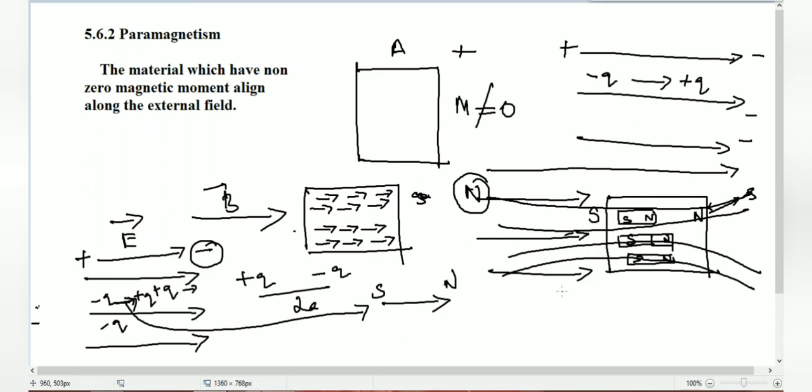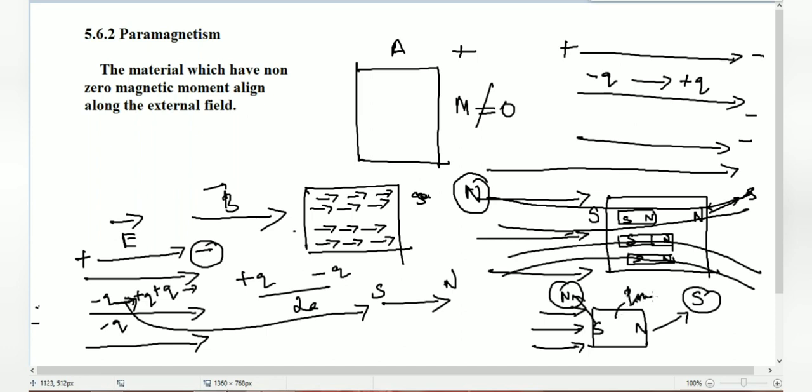Hope you can understand. I repeat. When you subject the material to a magnetic field, your material will align with some magnetic moment. The left side of the material will be treated as south, and the right side of the material will be treated as north, because the magnetic field lines travel from north to south. The north pole will align in this direction, and the south pole on the left side will align in this direction. So it will attract the magnetic field lines. The magnetic field lines are attracted by the specimen. This is our paramagnetism, right?